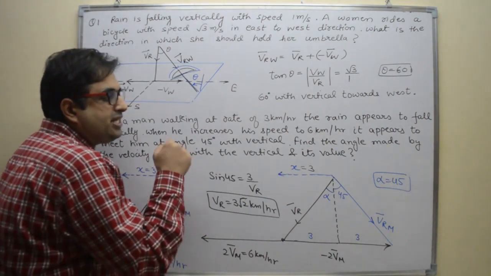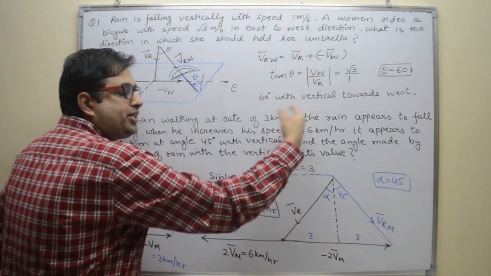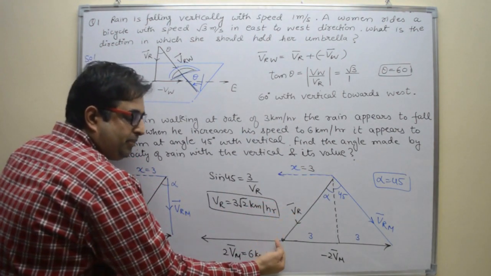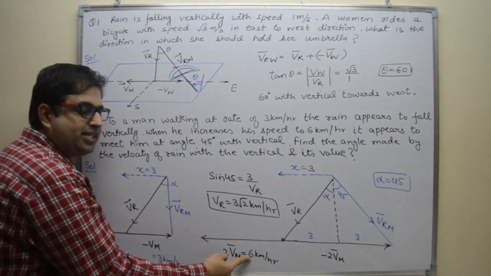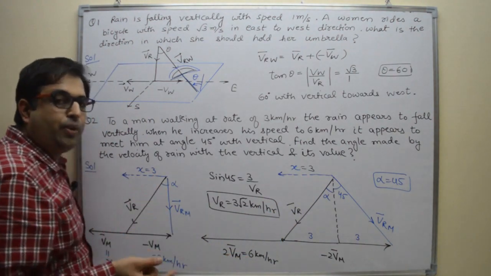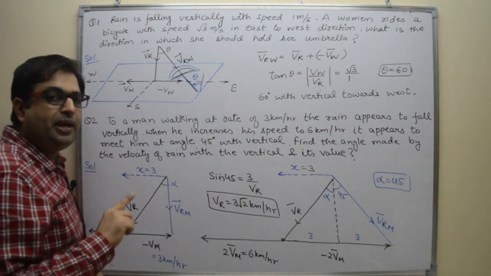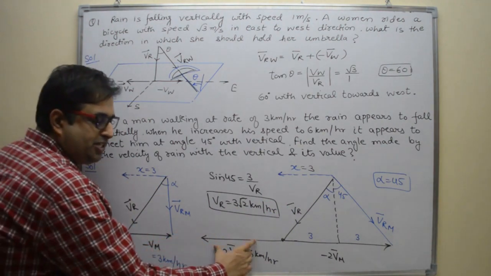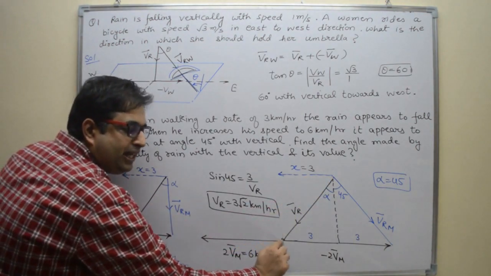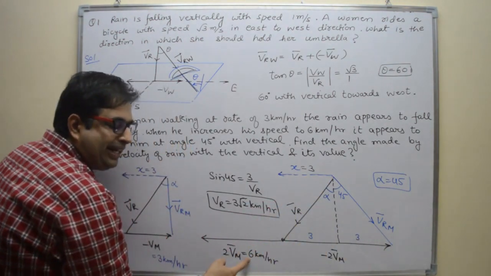Now he is increasing his speed to 6. That means the rain is the same but the velocity of man becomes 6 now, that means 2 times. Now velocity of rain observed by man means VR minus VM, that means minus of 2 VM. So VR minus 2 VM means minus 6.